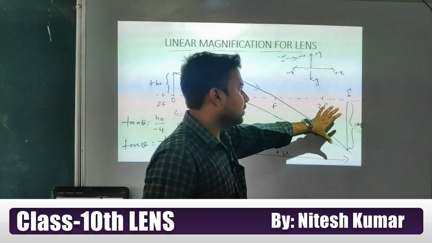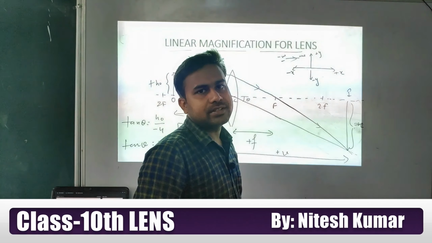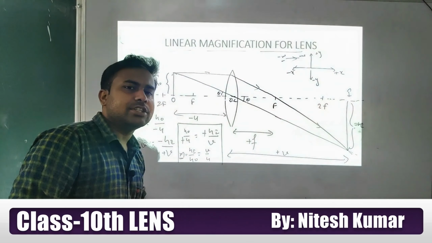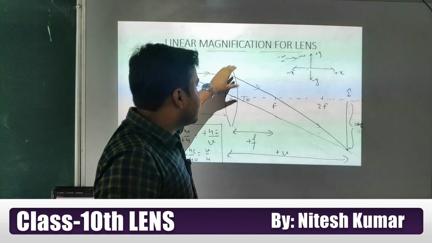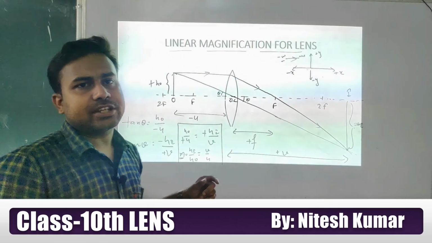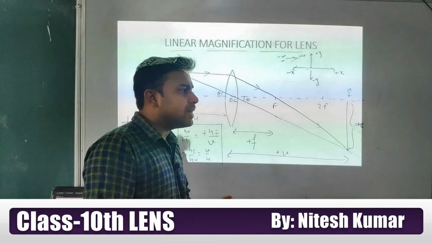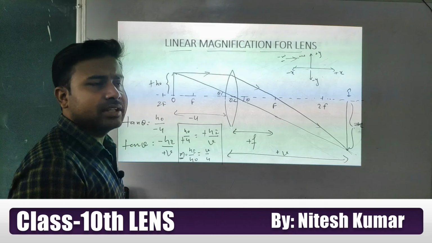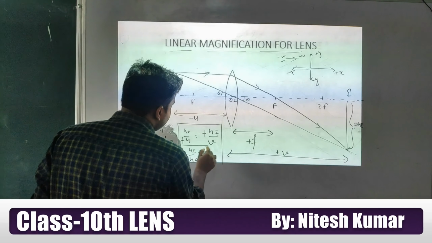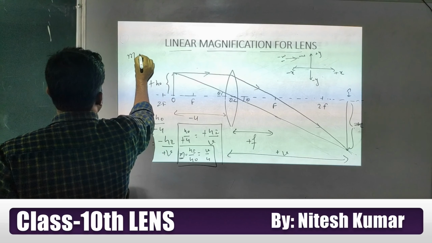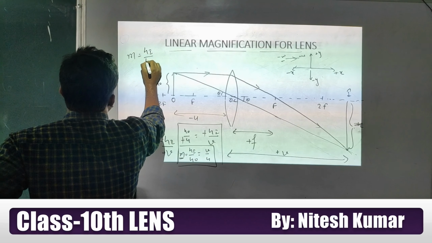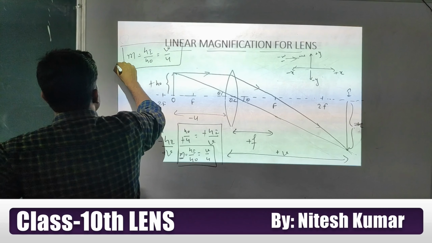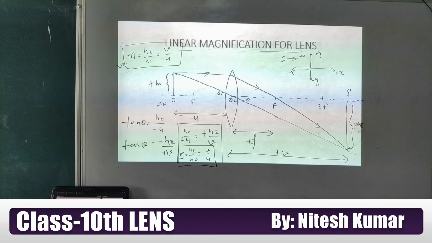Look at this. If I assume the height of the image is 4 centimeter and the height of the object is 2 centimeter, how many times has this lens magnified the object? 2 times. And how do you get 2 times? You divide the height of image by the height of object, and that is the magnification formula. So the magnification formula is height of image divided by height of object, and it is v by u. This is the linear magnification formula for a lens.